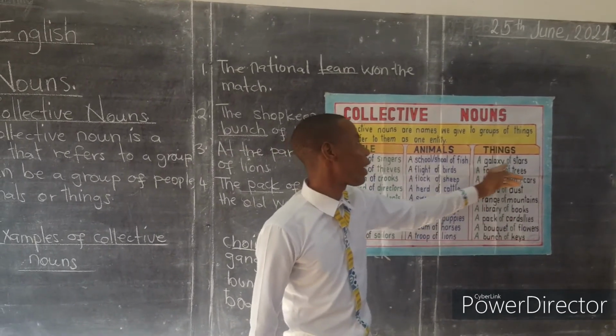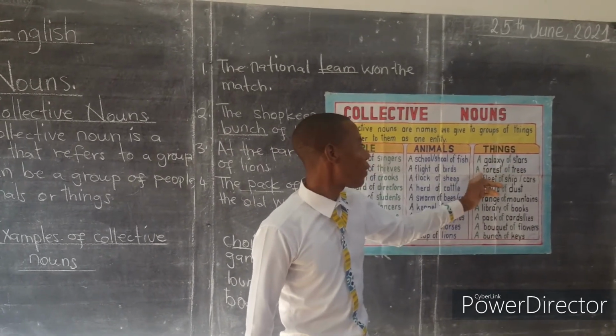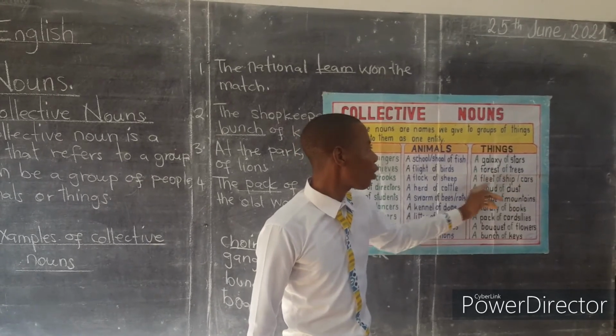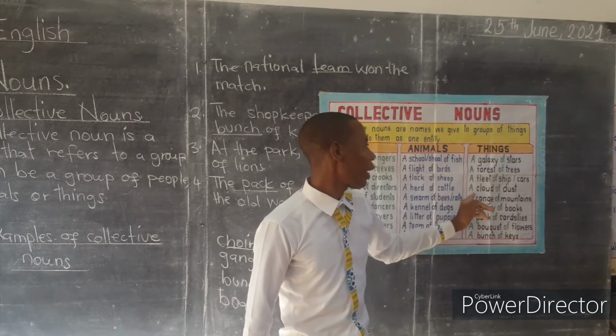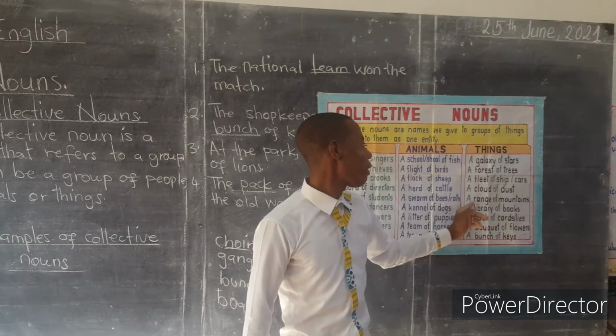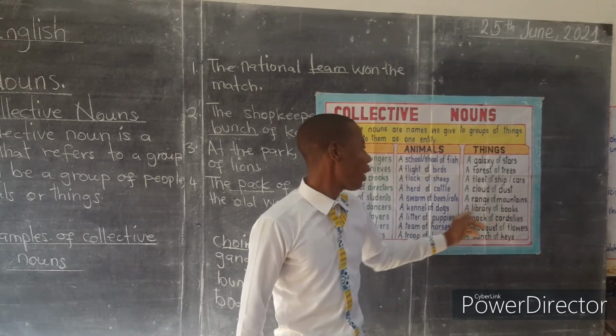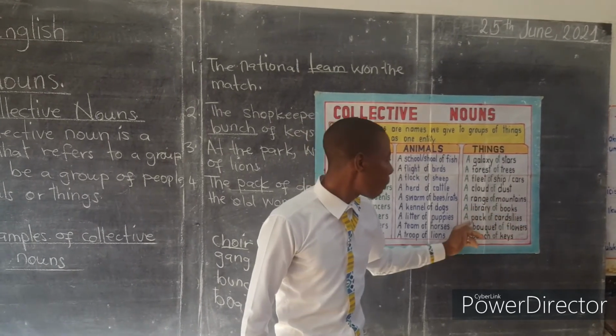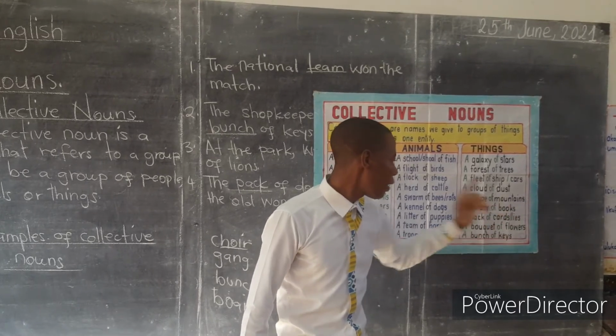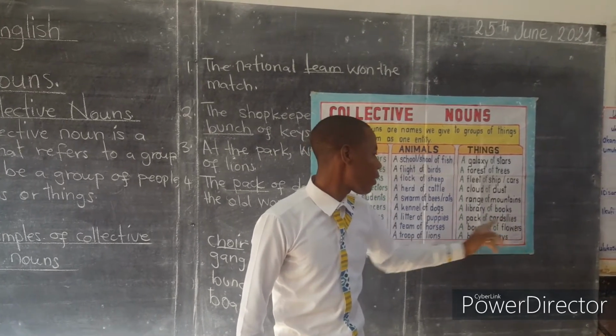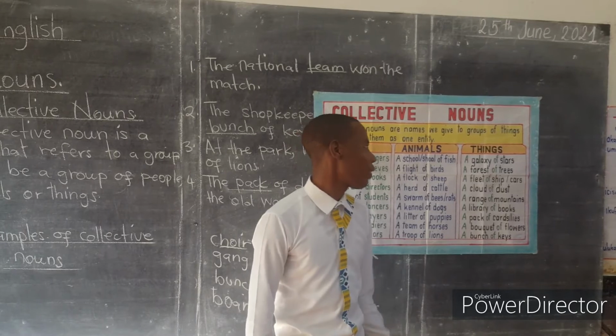We can also talk about different things. We have a galaxy of stars, a forest of trees, a fleet of ships or cars, a cloud of dust, a range of mountains, a library of books, a pack of cards or lies, a bouquet of flowers, as well as a bunch of keys.